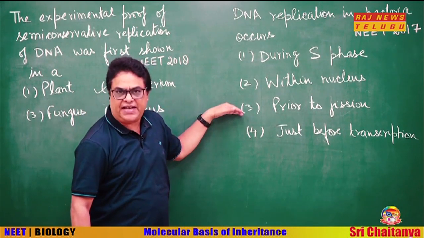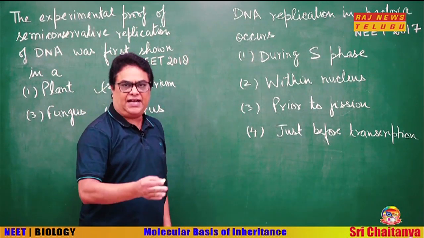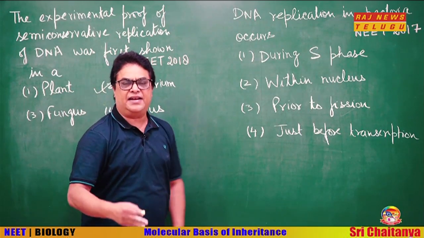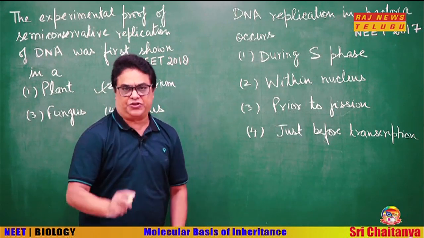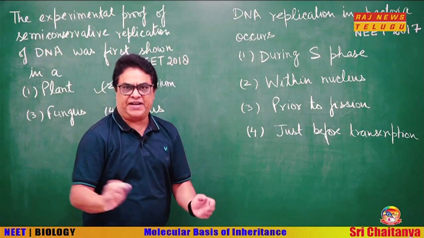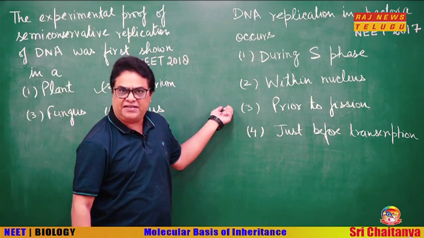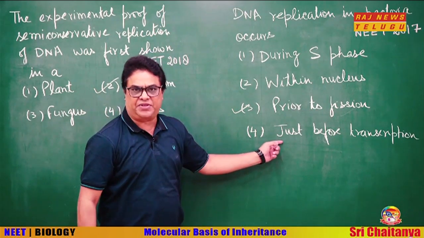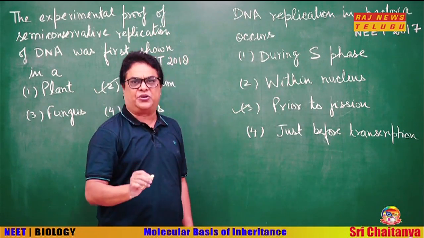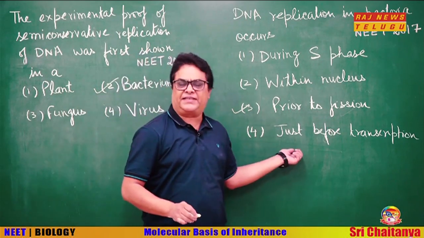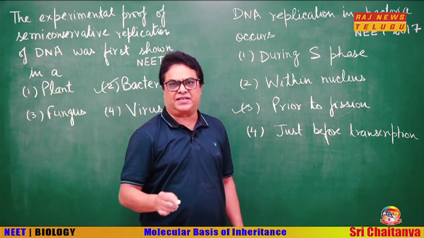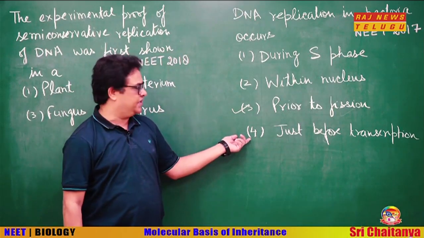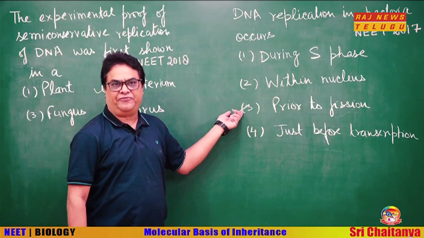Third, prior to fission. Yes, we just said that bacteria take around 18 minutes to complete DNA replication and in the next 2 minutes it divides. So, total bacterial binary fission takes 20 minutes and 18 minutes of this is in replication. So, this is our answer. And the fourth option, just before transcription. You see, the entire DNA undergoes replication, but only a specific portion of the DNA undergoes transcription, and that too not all at the same time. So, this also cannot be our answer. So, the answer is prior to fission.